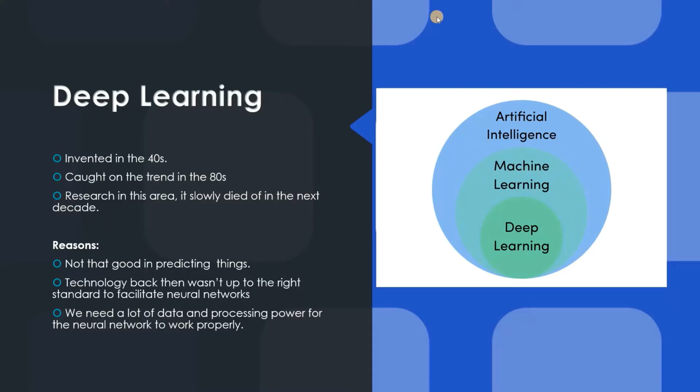To understand neural networks, we need to understand how the concept of deep learning originated. If you think about things like self-driving cars, you might think it is a new concept that started around the 2000s, but that's not the case. Neural networks were discovered around the 1940s, but at that time they were not famous for many reasons. After the 1980s, they caught on as research in this area gained pace and people started to notice that neural networks are beneficial over other traditional methods.